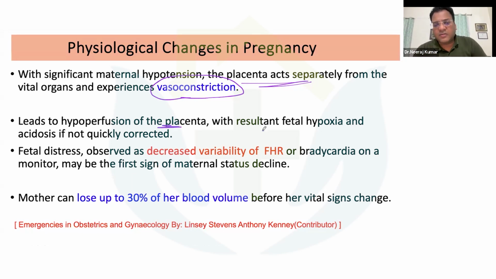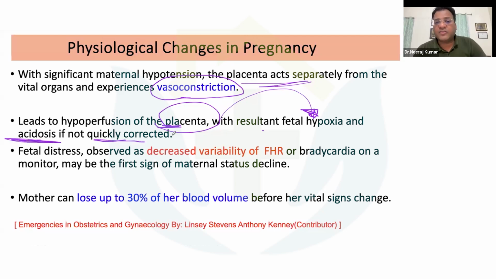Okay, with resultant vasoconstriction at the placenta level, what will the net result be? Fetal hypoxia. The net result will be fetal hypoxia as well as acidosis. Now, these two will be very, very detrimental, so that has to be corrected very, very quickly.